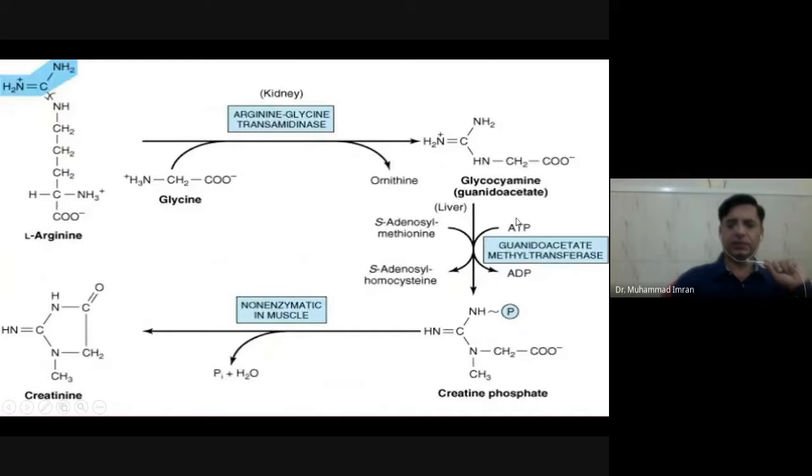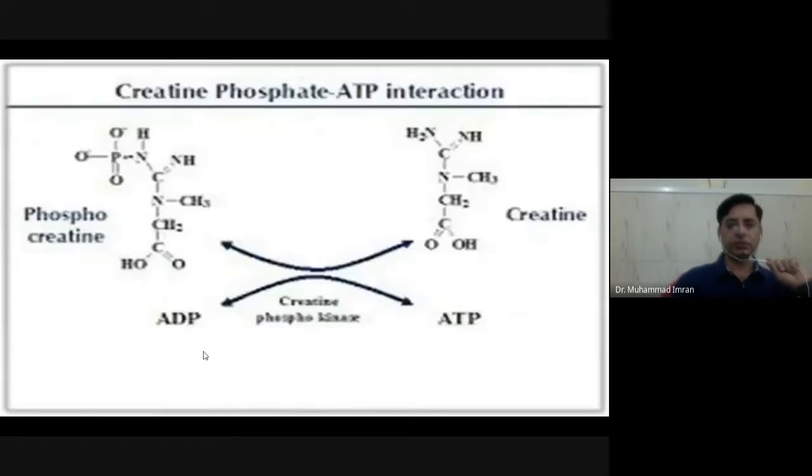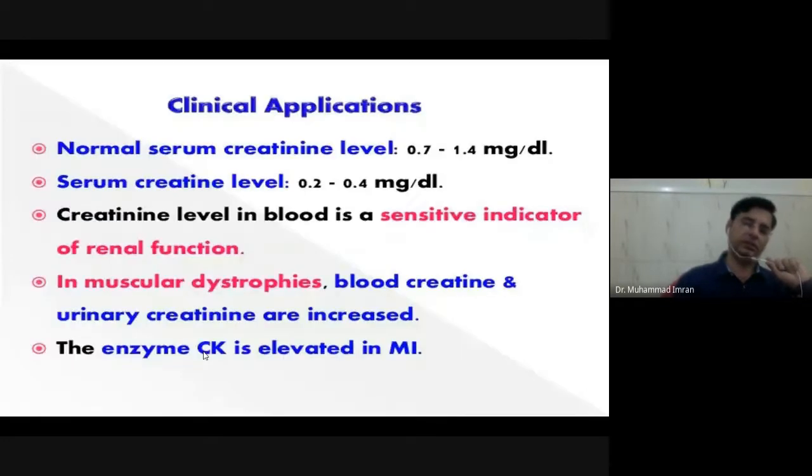Guanidinoacetate is produced, which condenses with S-adenosyl methionine in the presence of guanidinoacetate methyltransferase, and it produces creatine phosphate. That creatine phosphate is changed into creatinine in a non-enzymatic reaction in the muscle. So the first reaction occurs in the kidney, the second reaction in the liver, and the third reaction in the muscles. So this creatinine is secreted in the urine.